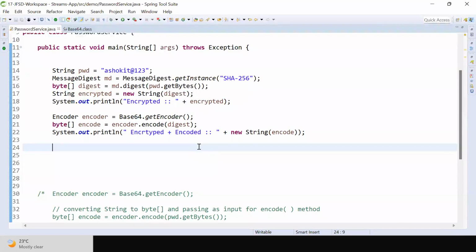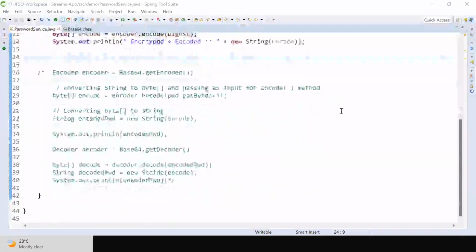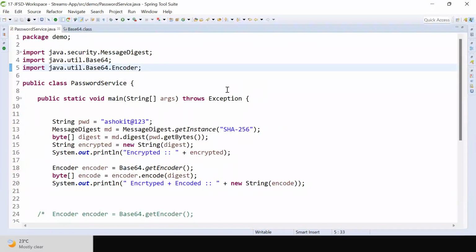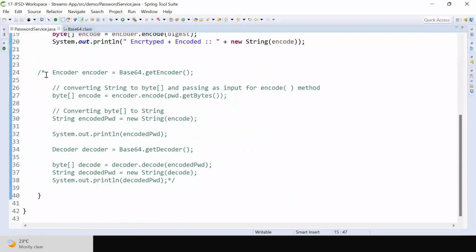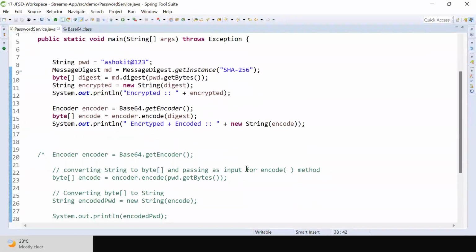Perfect. So in every application, user passwords will be encrypted plus encoded and will be stored in the database table. Yes, always we are going to use encrypted plus encoded and store it in the database table. All right. So you got the clarity on how to use encoding plus decoding.